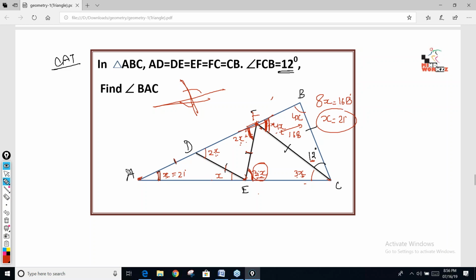Yeah, Tanisha. For confusion, you can start from any of the triangles and then proceed. You cannot start from the last end. If you start from the last end, then you will get stuck here. You will get 84, 84, and then after that nothing. So it's better to take one triangle at a time and then proceed.